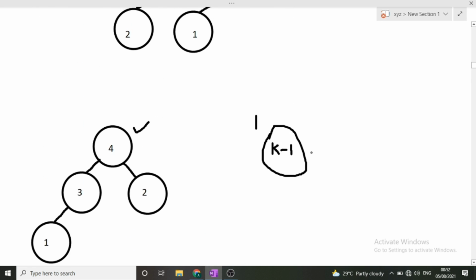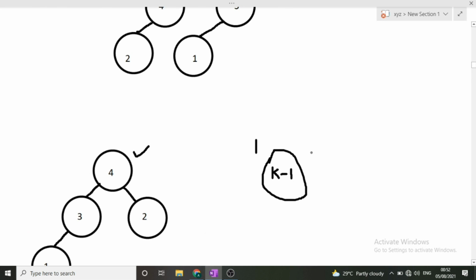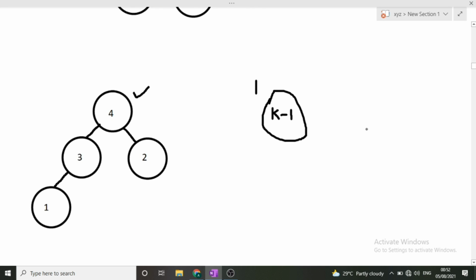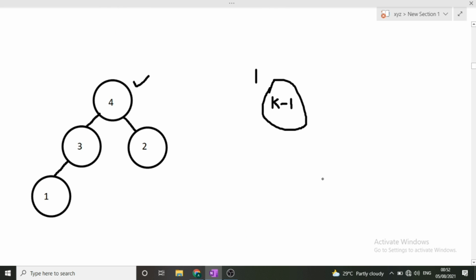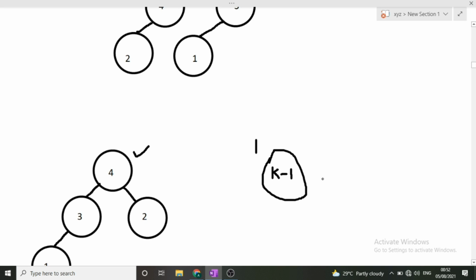Now I hope both types are clear to you, whether using min heap or max heap. You can choose which to use based on time complexities. So now I will be showing you the code. The code will be based on the max heap implementation. If you want min heap, you can personally message me on Telegram, and I will share the code with you for the min heap. Now let's see the max heap.